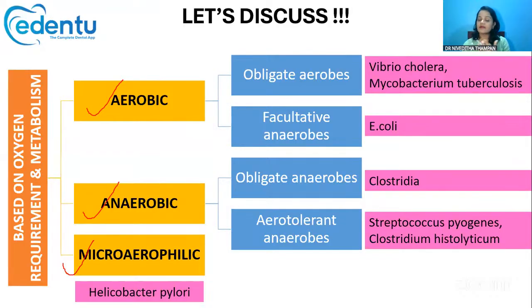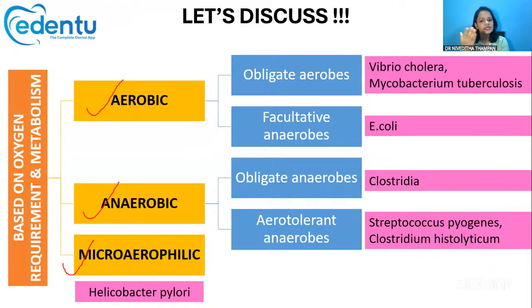Then we have another group called facultative anaerobes. Facultative anaerobes can grow with or without oxygen. Usually for their metabolism, they prefer oxygen, but if oxygen is not available, they can grow without oxygen also. They are the adjusting type. Such bacteria are called facultative anaerobes, and the classical example is E. coli.